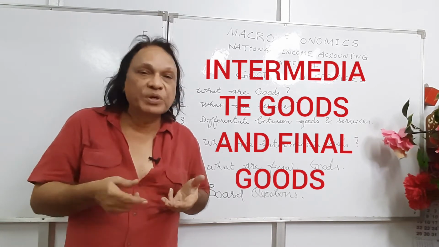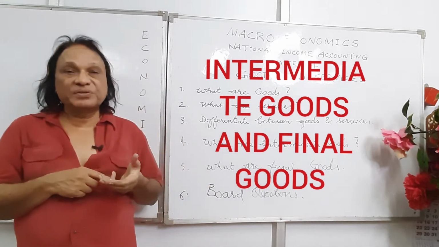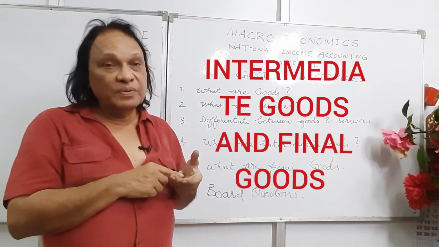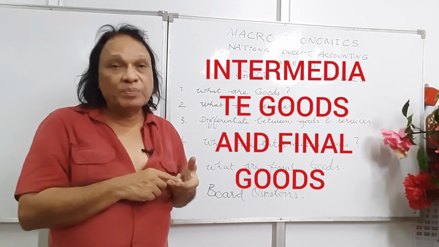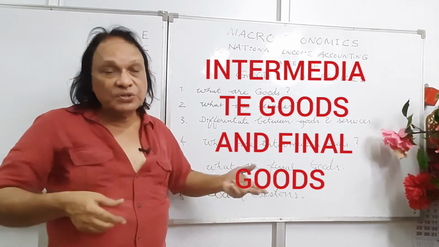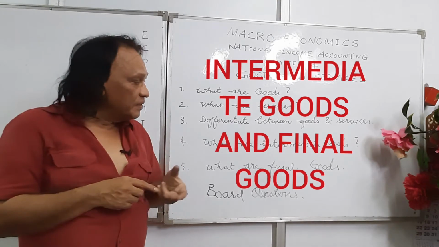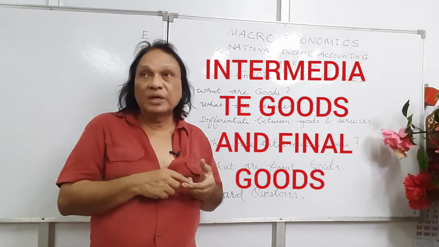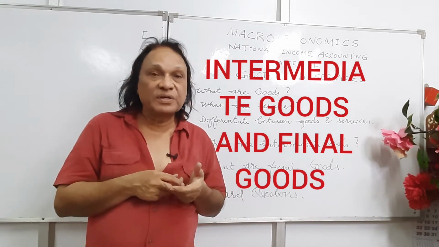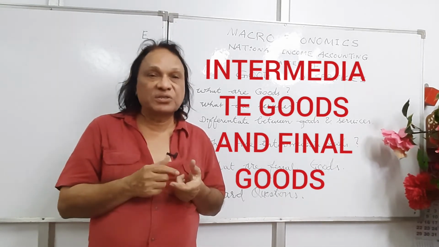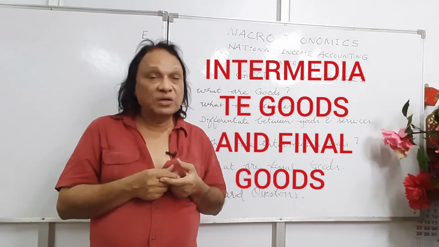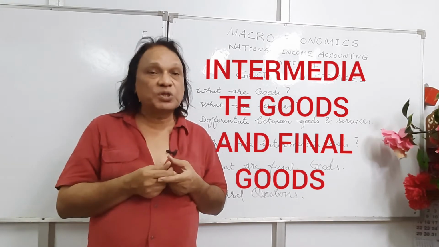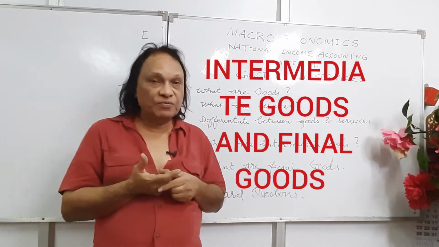Mind it. It can be your TV, it can be your refrigerator, it can be your microwave, it can be your mobile phone, computer, laptop at home. These are all final goods. And final goods can be capital goods. What do you mean by capital goods? Like maybe in the firm or factory, they buy machines, buildings, structures. Those are also final goods. They're not intermediate goods. So final goods are those which are meant for final consumption or for capital formation.